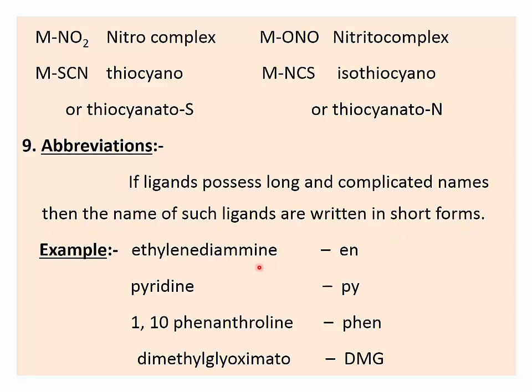For example, ethylenediamine is written as en, pyridine is written as py, 1,10-phenanthroline is written as phen, dimethylglyoximate is written as DMG. So instead of writing the long and complicated name of the ligand, we have to use these short forms.